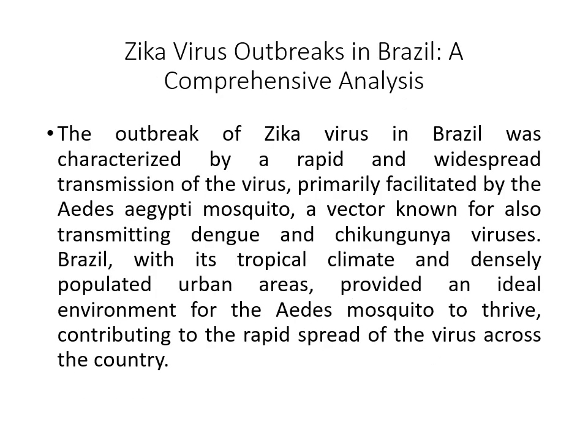Now let's look at the Zika viral outbreak in Brazil in a comprehensive way, like what really happened in Brazil in 2015. The outbreak of Zika virus in Brazil was characterized by rapid and widespread transmission of the virus, primarily facilitated by the Aedes aegypti mosquito, a vector known for also transmitting dengue and chikungunya virus. This is what really happened in Brazil suddenly in 2015. Brazil, with its tropical climate and densely populated urban areas, provided an ideal environment for the Aedes mosquito to thrive, contributing to the rapid spread of the virus across the country.